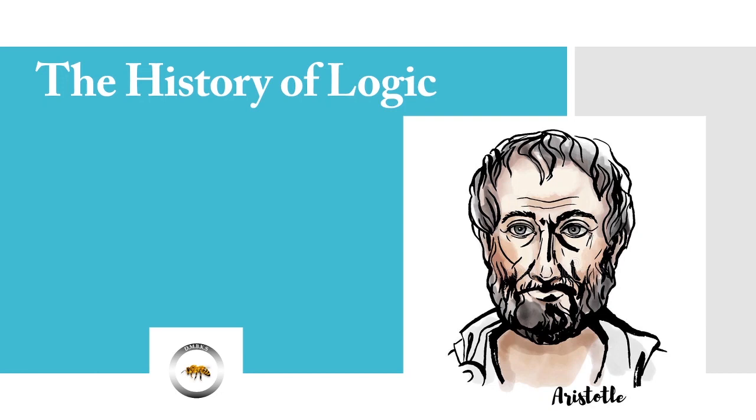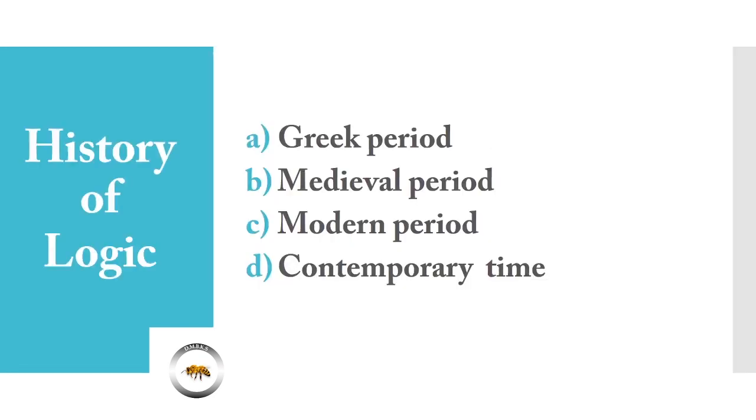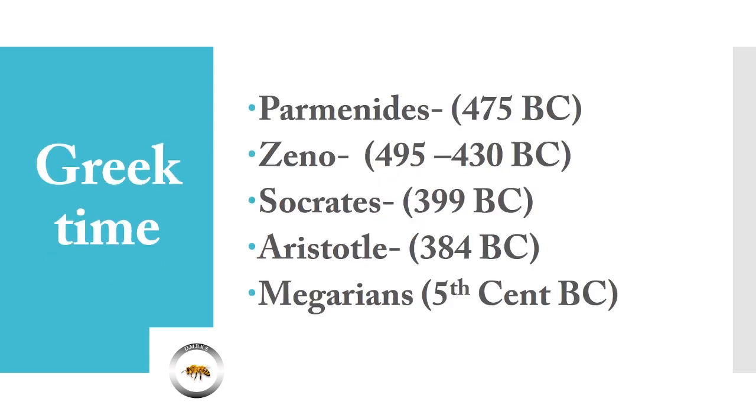Today I'm going to discuss the history of logic, and the history of logic can be divided into four categories: Greek period, medieval period, modern period, and contemporary time. In Greek time, there are four characters. Especially, we have to mention Parmenides, Zeno, Socrates, Aristotle, and the Megarians.